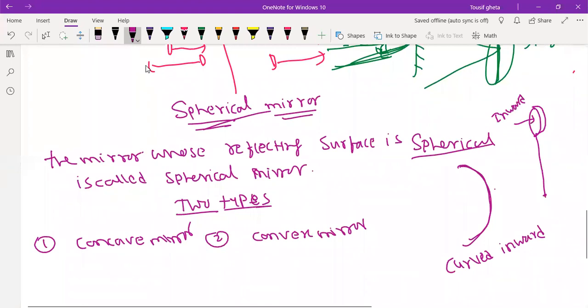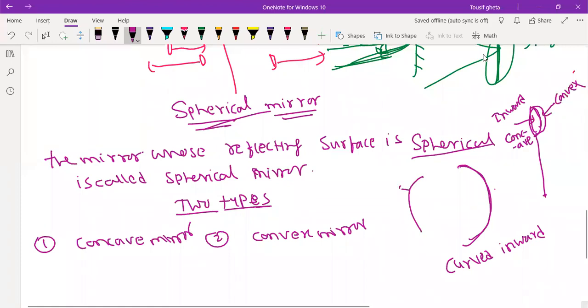When it is curved inward, it is called concave. Understood? When it is curved inward, that part is called concave. And if it is curved outward, like this part, then it will be called convex.